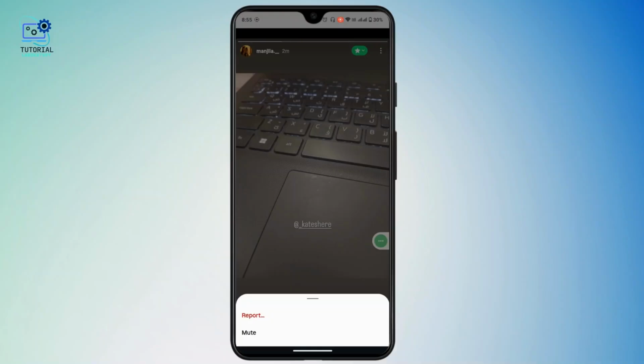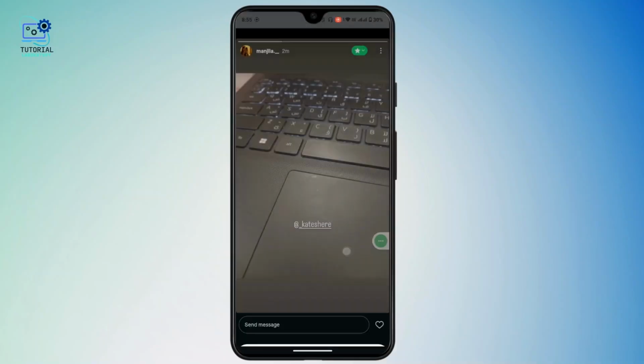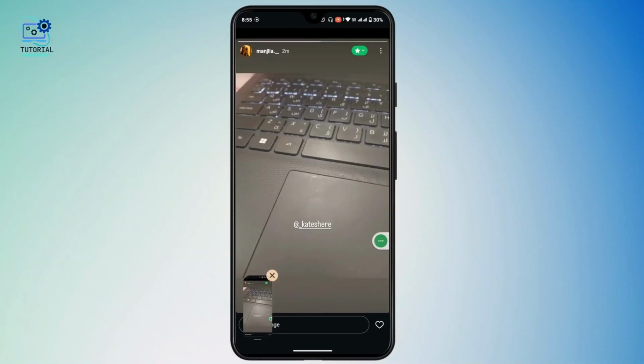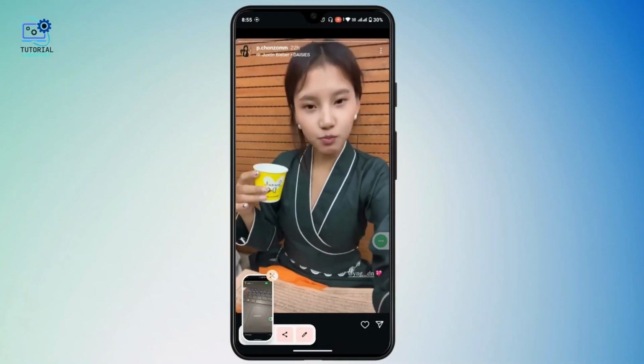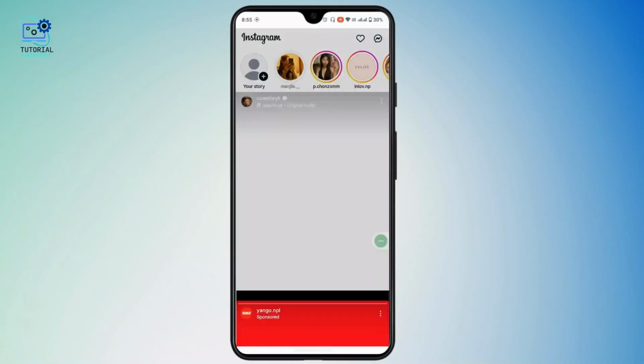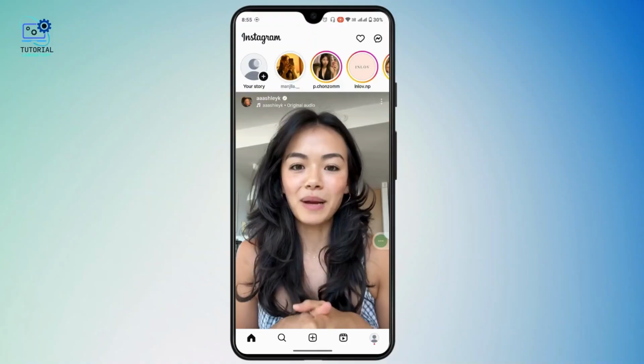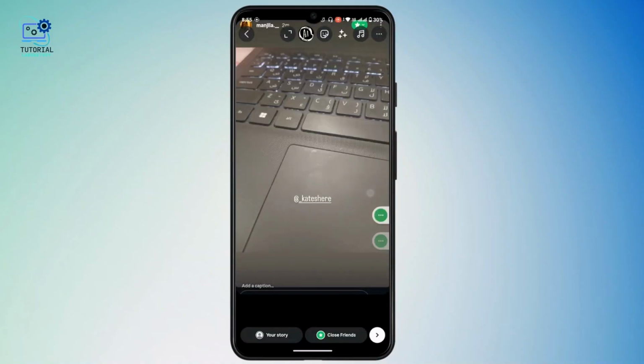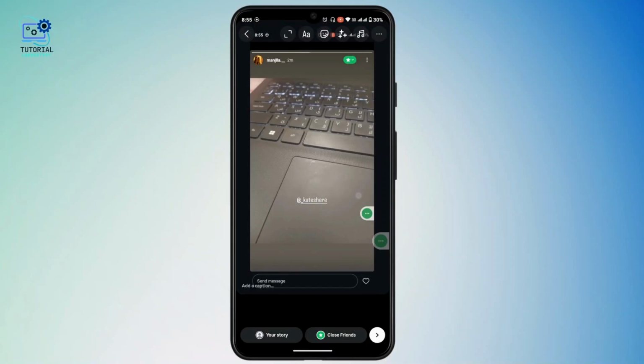But alternatively, what you can do is take a screenshot of this story. So take a screenshot, and once you make a screenshot, now you could close this story, head over to your home page, tap on your add story at the top left. Now you could add this story in your account. So that's the only way to mention back close friend story in Instagram, by adding it in your own story after you screenshot it.